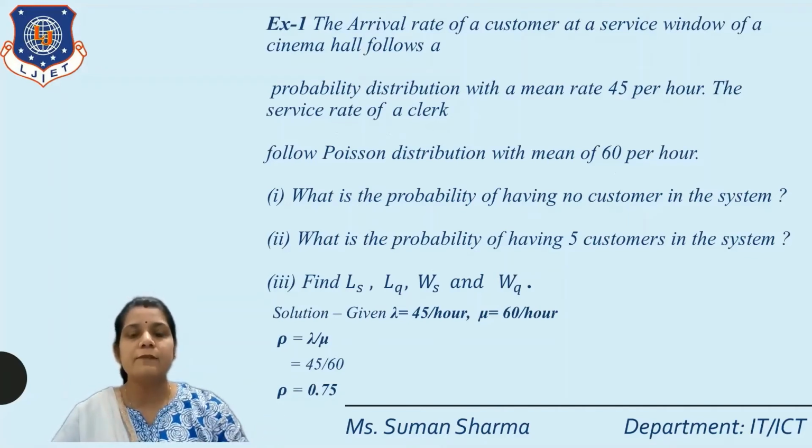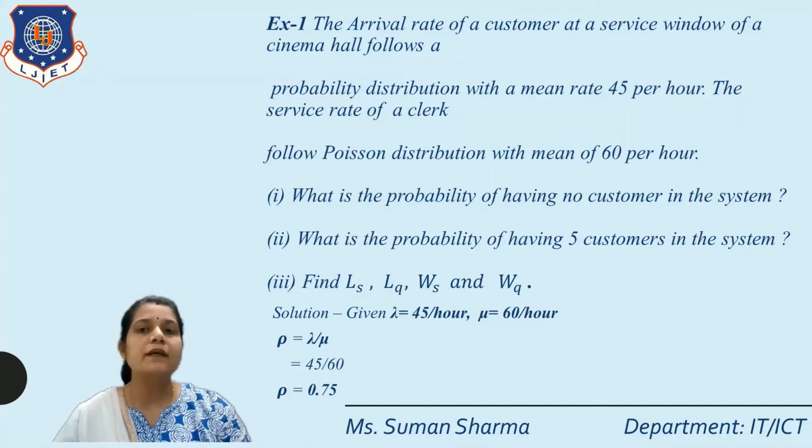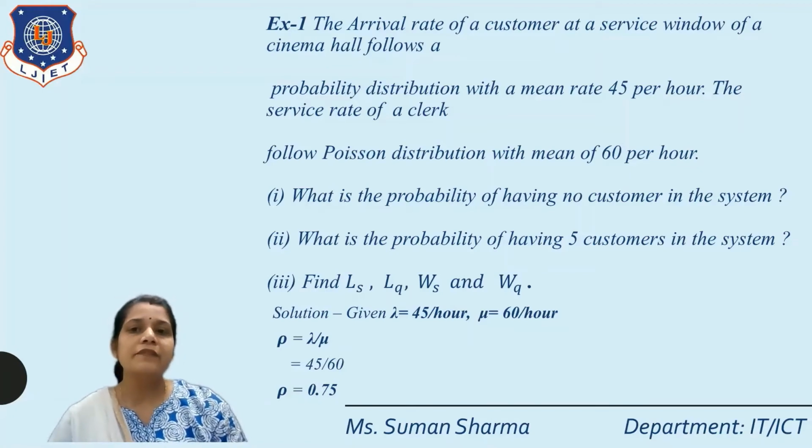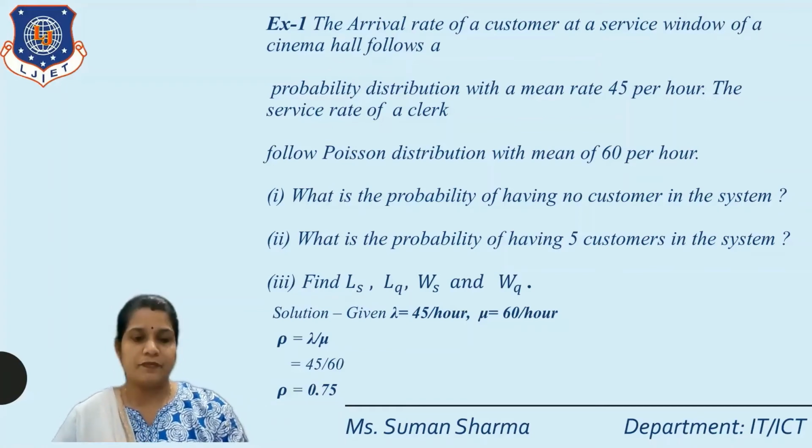So first example: the arrival rate of customers at a service window of a cinema hall follows a Poisson probability distribution with a mean rate of 45 per hour. The service rate of a clerk follows a Poisson distribution with a mean of 60 per hour. That means the arrival rate is 45 per hour, that is, 45 customers arrive per hour, and the service rate is 60 per hour.